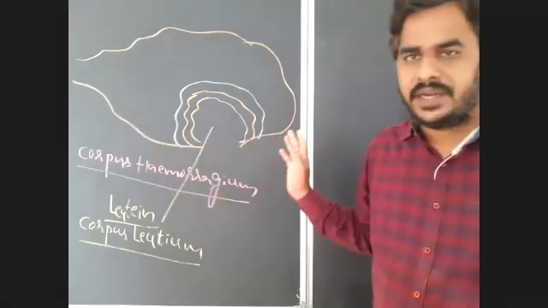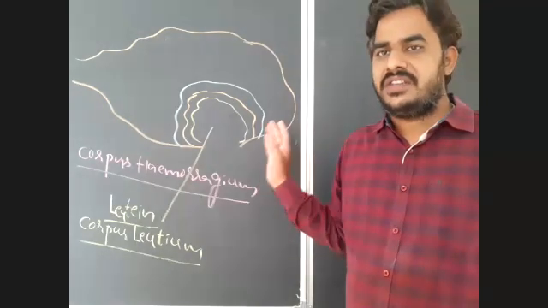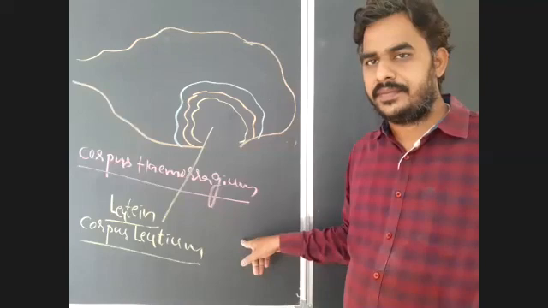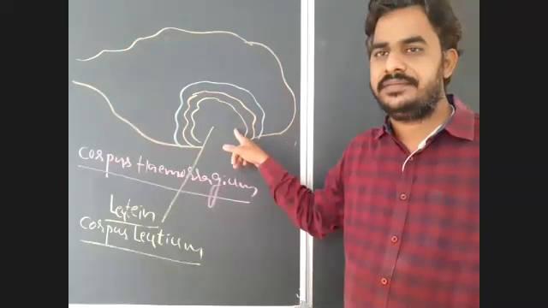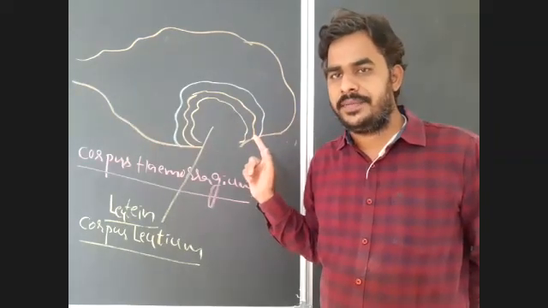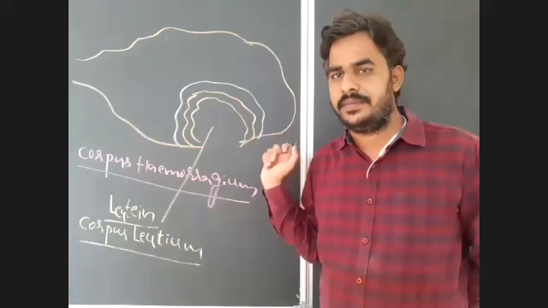So once again I am repeating. The ruptured Graafian follicle turns into a yellow color body known as corpus luteum. This acts as a temporary endocrine gland and secretes progesterone hormone. Very important. What is corpus luteum and what is the function of corpus luteum?